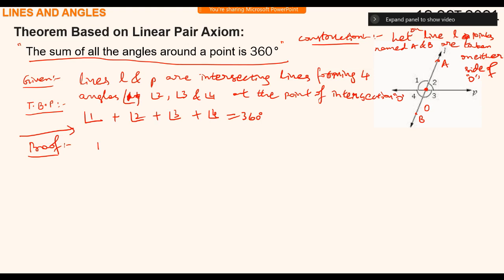One side of the point O, I have taken A; on the other side, point B.